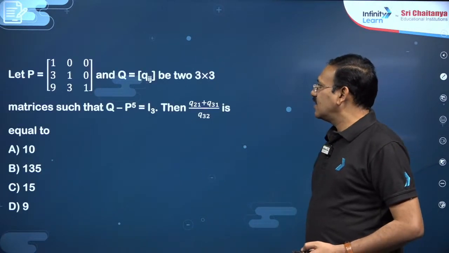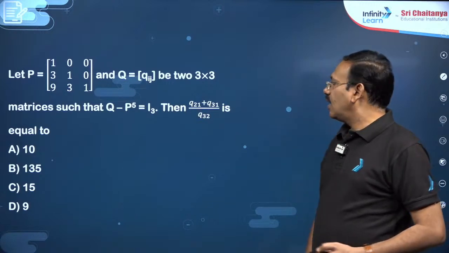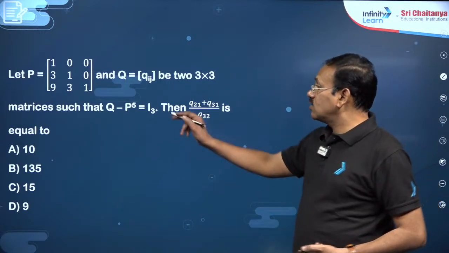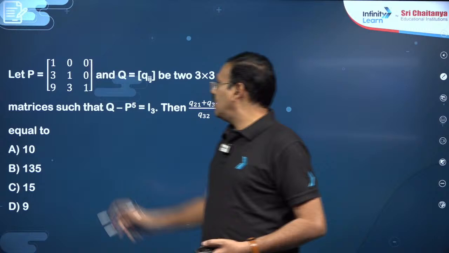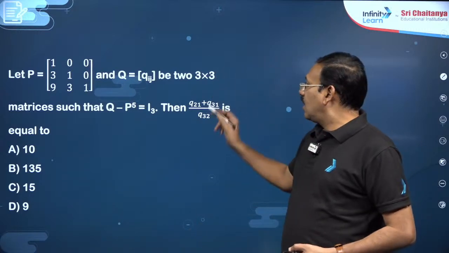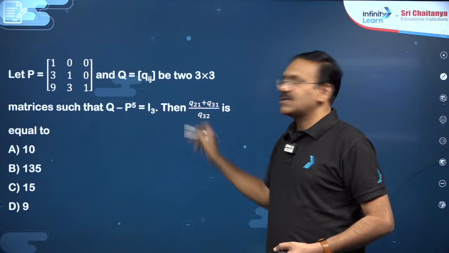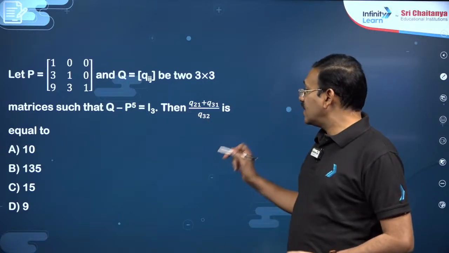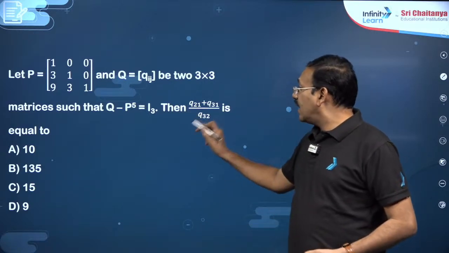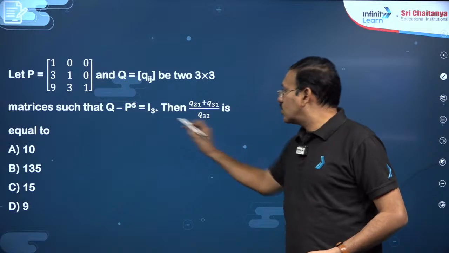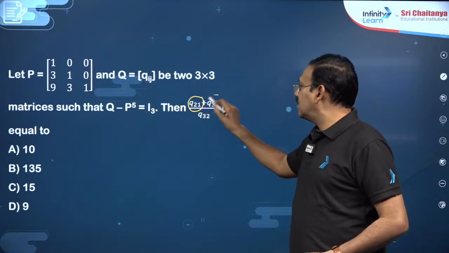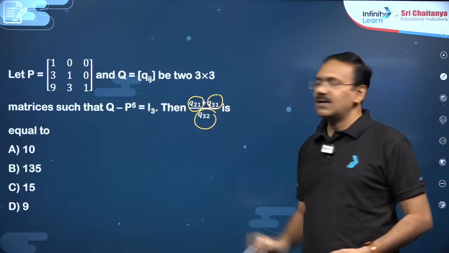Then dear students, you see this question. This is a very easy question, also of the same kind of matrix P. He wants to write Q is equal to P power 5 plus I. If it is P power 5 plus I, then in the matrix Q, he is asking for the 2 1 element plus 3 1 element by 3 2 element.